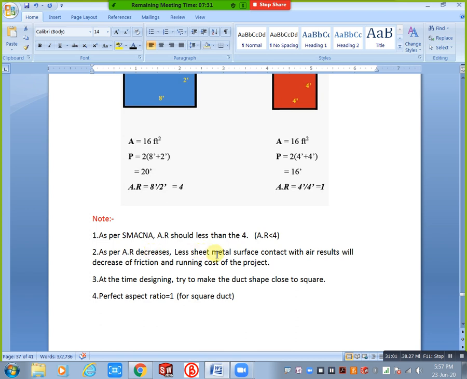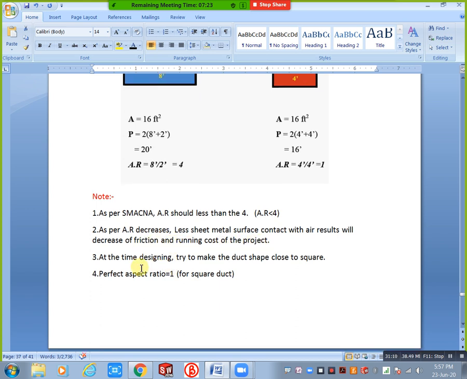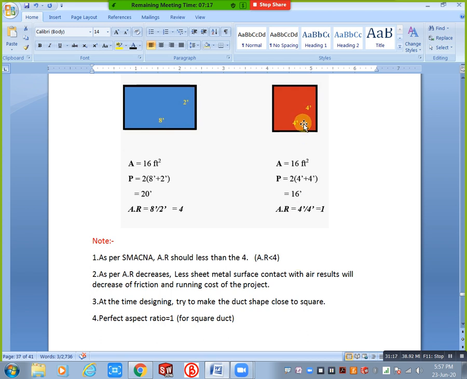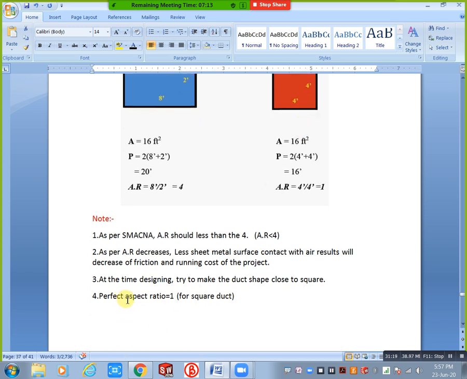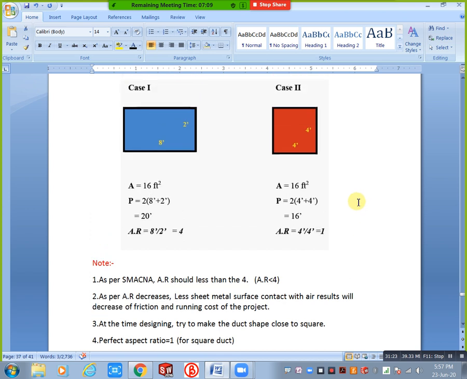Next, at the time of designing, try to make the duct shape closer to square. Next, the perfect aspect ratio is called 1. Okay, when you take branches condition, you will take this one, square duct, that is better for you. Now clear this concept, aspect ratio?